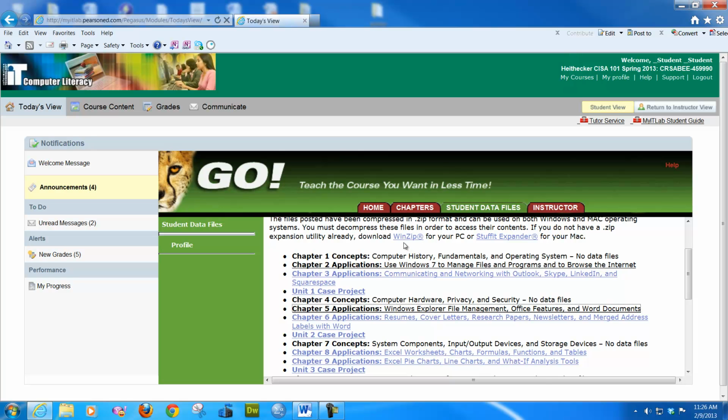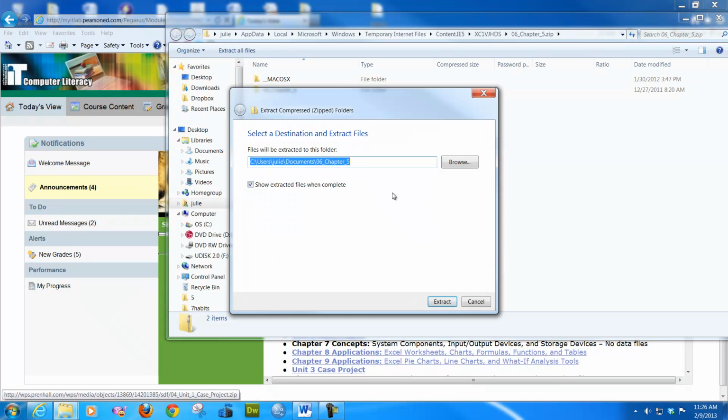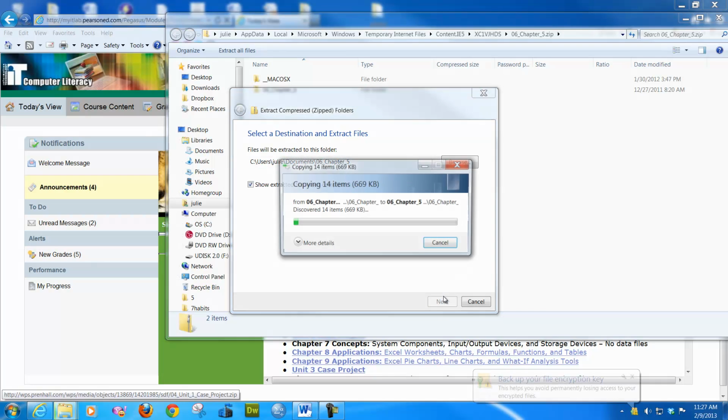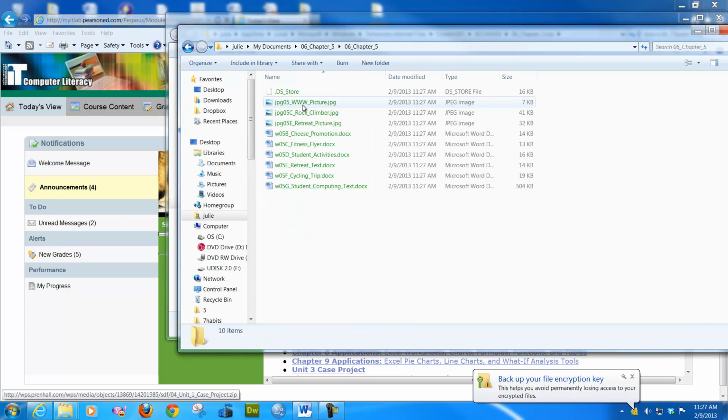So remember, these are zipped. So you're going to have to unzip them. And you can do that by clicking right there, extract all files. Tell them where you want them to be extracted, and there you go. They're being extracted. Open that, and there they are. So all of the files that you need.